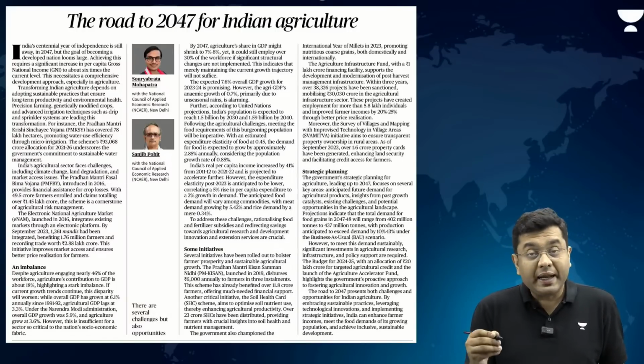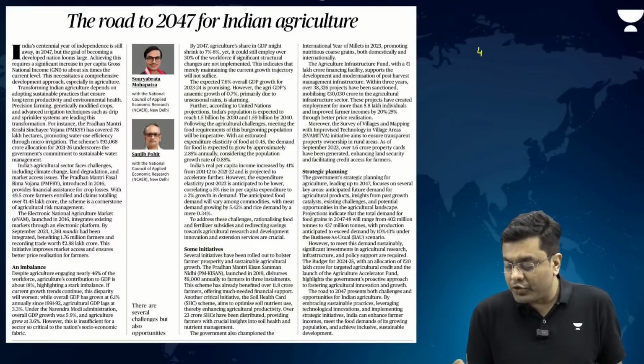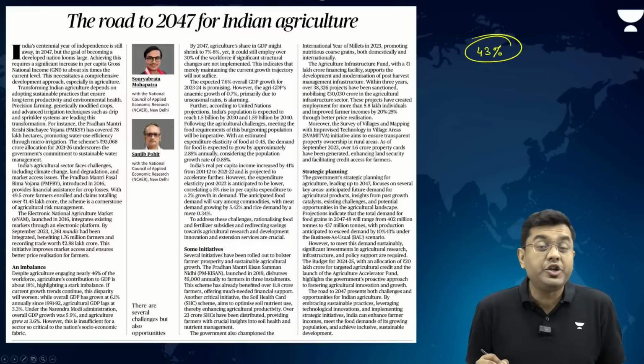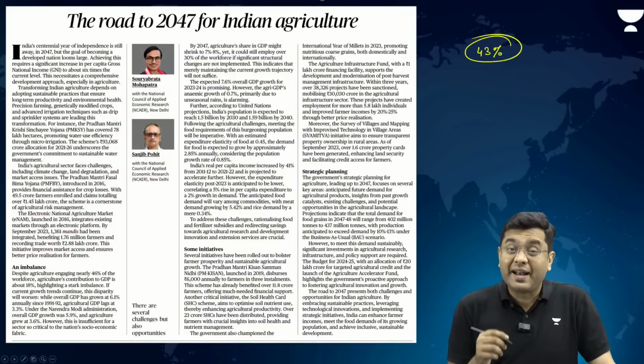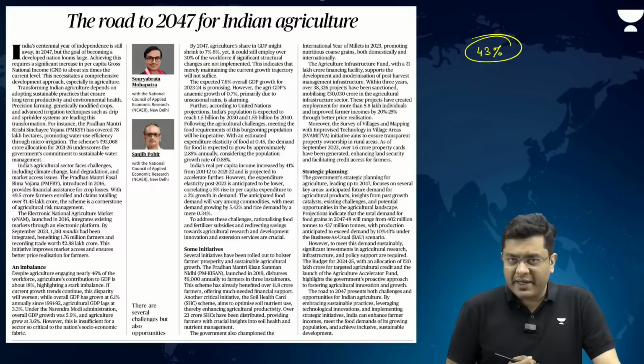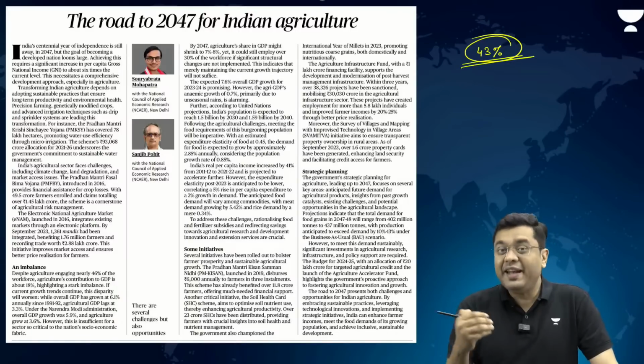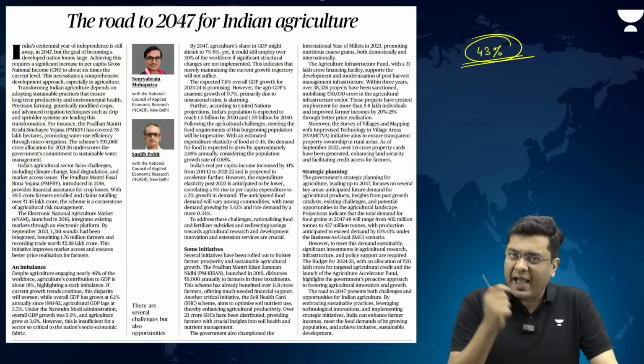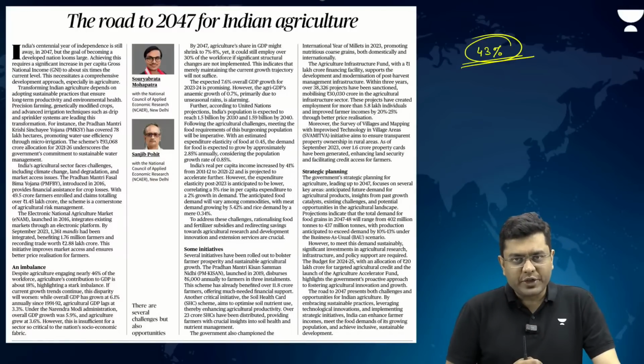Because overall in Indian agricultural sector, we have a situation where around almost 43% of the population is involved in the agricultural sector. And if India wants to become a developed nation, these 43% of the population, they need to grow. Their per capita income needs to grow, and for that, agriculture overall also needs to grow.